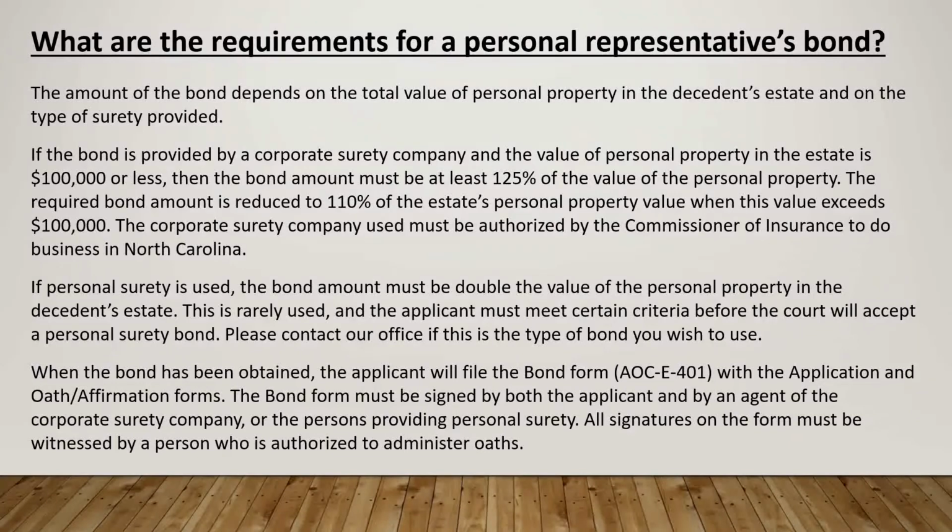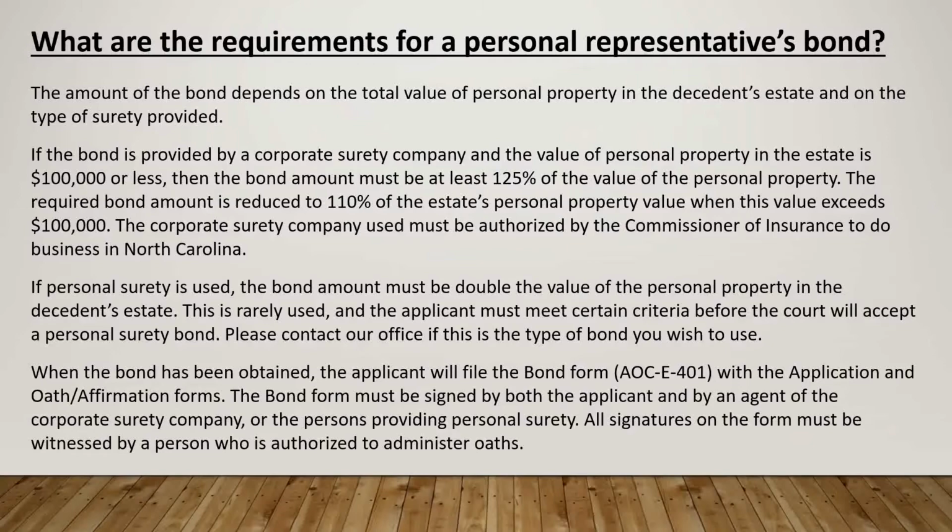The corporate surety company used must be authorized by the Commissioner of Insurance to do business in North Carolina. If personal surety is used, the bond amount must be double the value of the personal property in the decedent's estate. This is rarely used, and the applicant must meet certain criteria before the court will accept a personal surety bond. Please contact our office if this is the type of bond you wish to use.